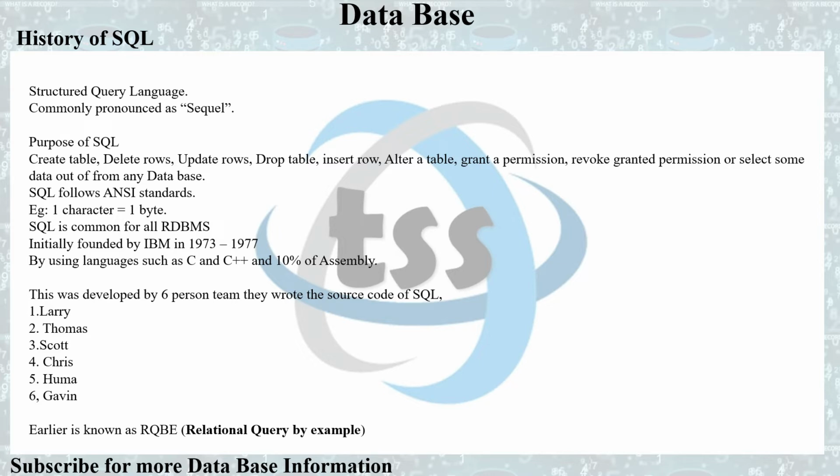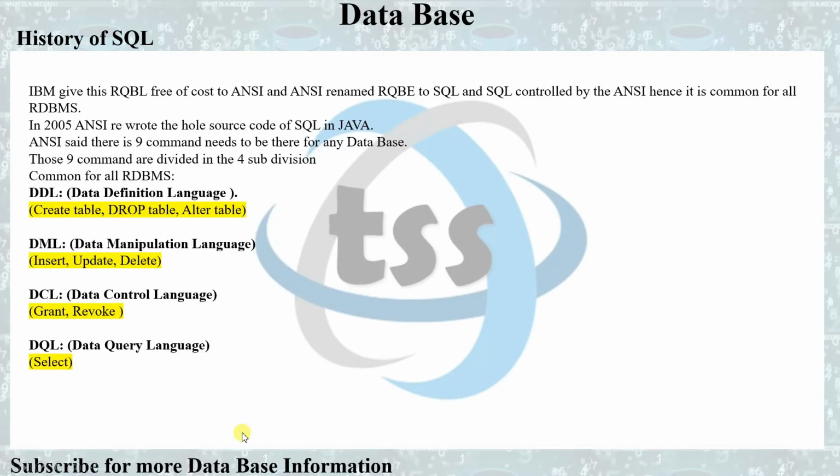It was initially founded by IBM from 1973 to 1977. SQL was developed by IBM team members using C and C++, and 10% of the coding is in assembly language. It was developed by a 6-person team who wrote the source code of SQL: Larry, Thomas, Scott, Cyrus, Huma, and Gavin. Earlier it was known as RQBE, Relational Query by Example. IBM gave this RQBE free of cost to ANSI, and ANSI renamed it from RQBE to SQL. SQL is controlled by ANSI, hence it is common for all RDBMS.